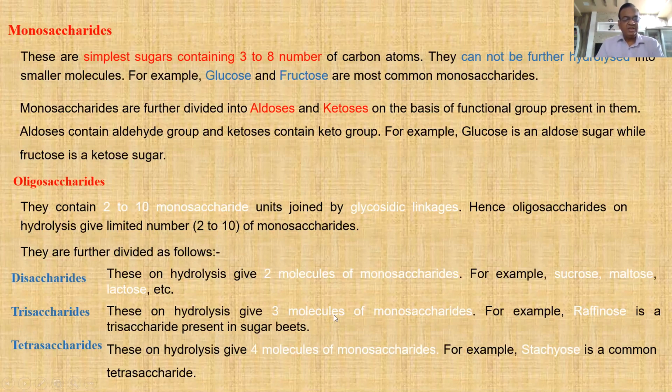Trisaccharides: carbohydrates which on hydrolysis give three molecules of monosaccharides are called trisaccharides. For example, raffinose. It is present in sugar beets. Its formula is C18H32O16. Tetrasaccharides: carbohydrates which on hydrolysis give four molecules of monosaccharides are called tetrasaccharides. For example, stachyose. It contains 24 carbons, 42 hydrogens, and 21 oxygens.